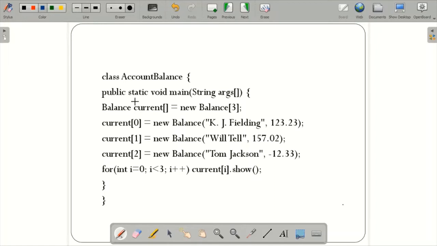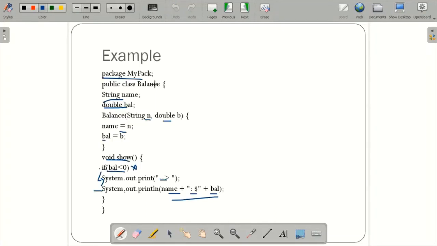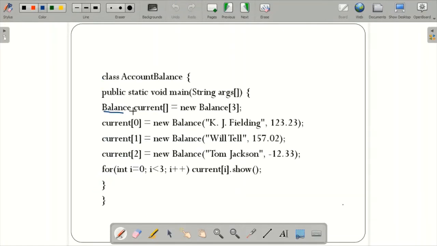Now the class name here is Balance, our previous class. I'm going to create an object current, which means objects of Balance are created with an array size of 3, that is 0, 1, 2. So an array of class Balance is created with size 3, and there is current[0], current[1], current[2].